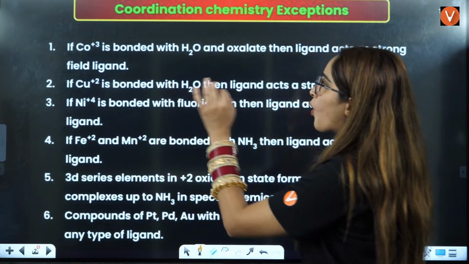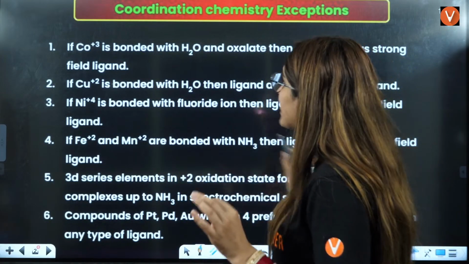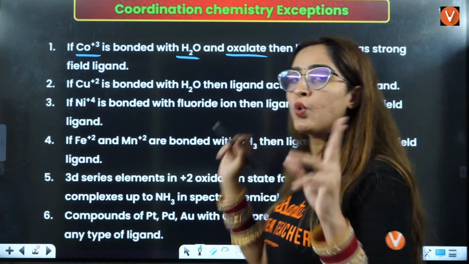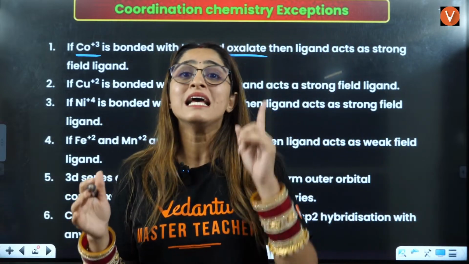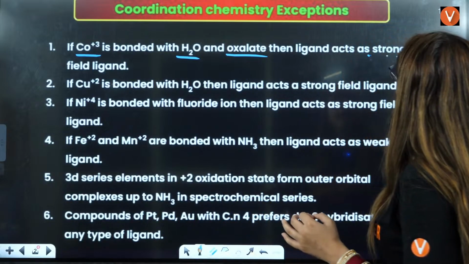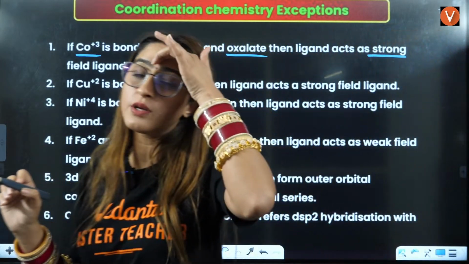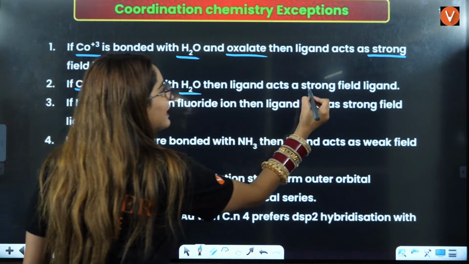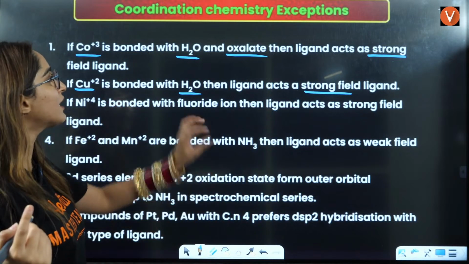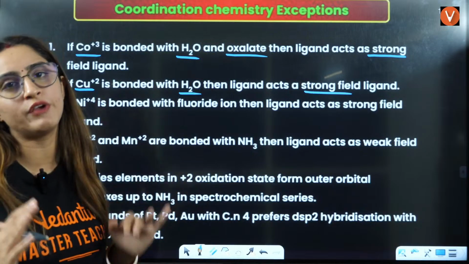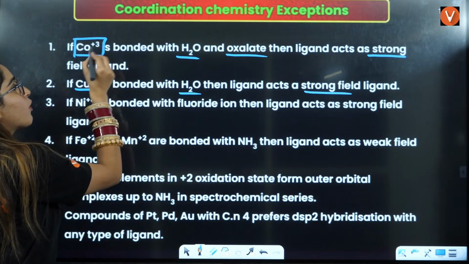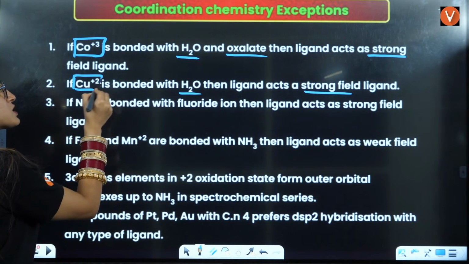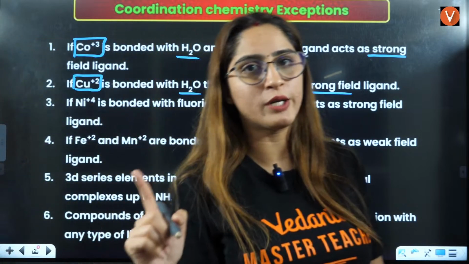If cobalt 3+ is bonded with water or oxalate, then the ligand acts as a strong field ligand. Now we know that water and oxalato are weak field ligands, but if they are bonded with cobalt 3+, these will behave as strong field ligands. If water is bonded with copper 2+, it will also behave as a strong field ligand. These are the important points.